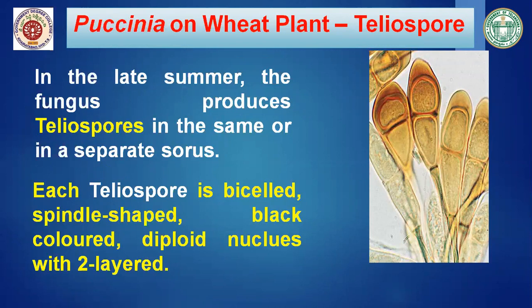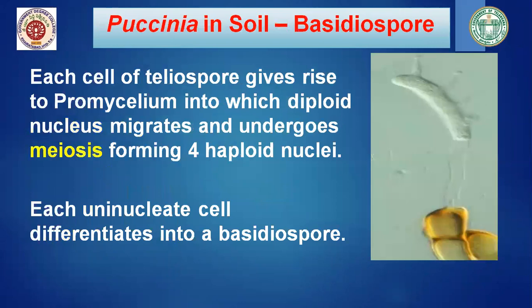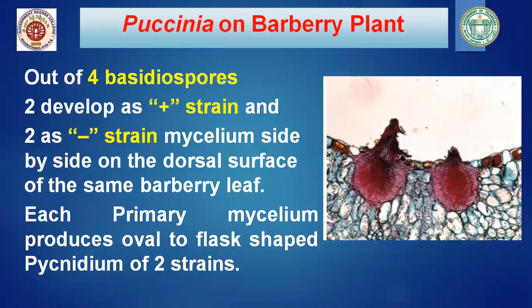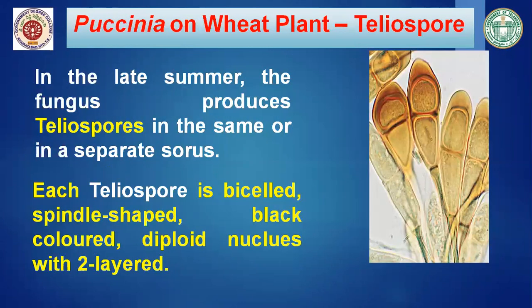Now it enters the next stage, that is the teliospore stage. The teliospore, as I said, is bicelled, means it is not a single cell, unicell, just like the uredospore.